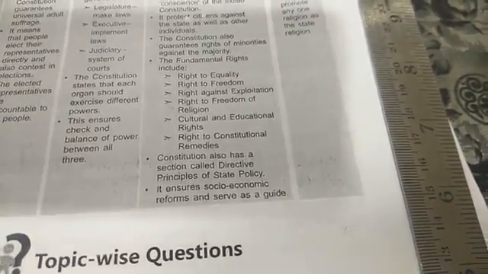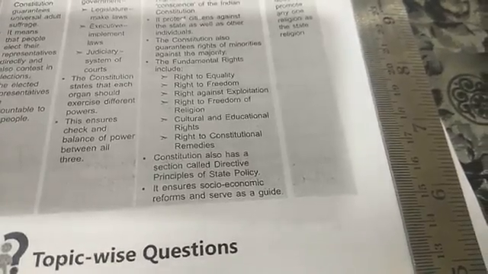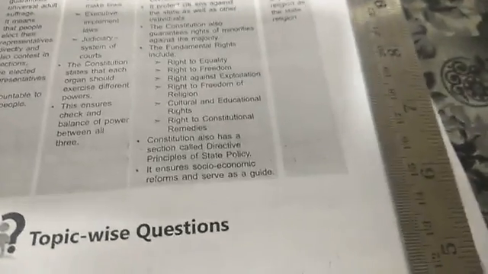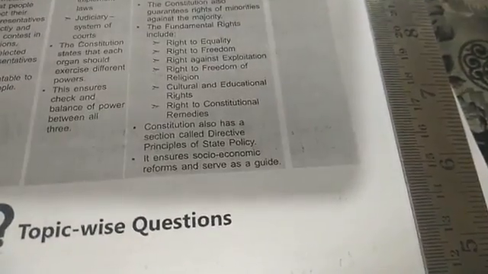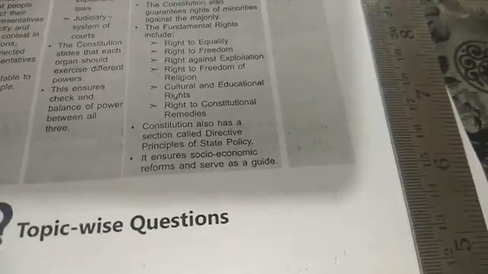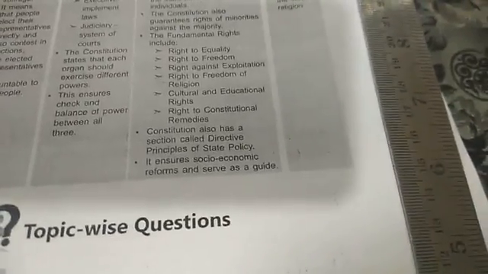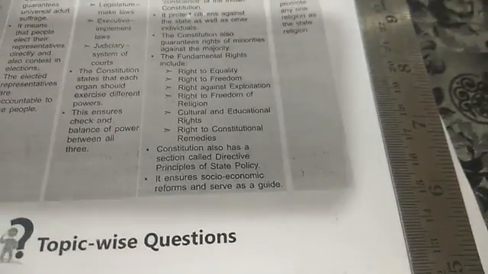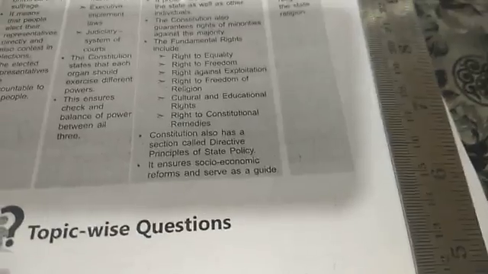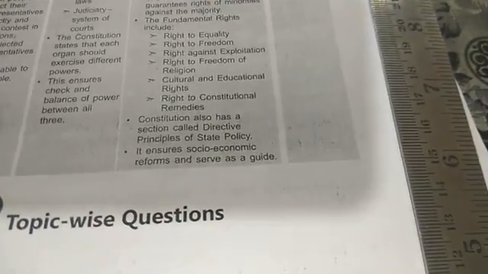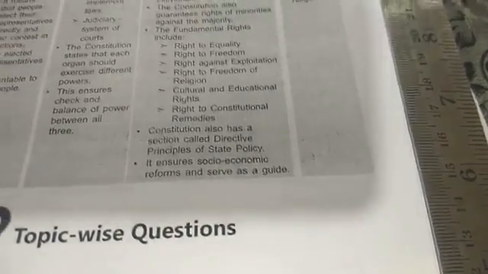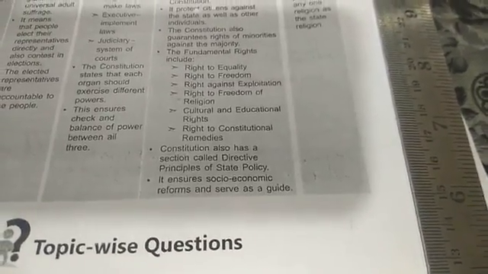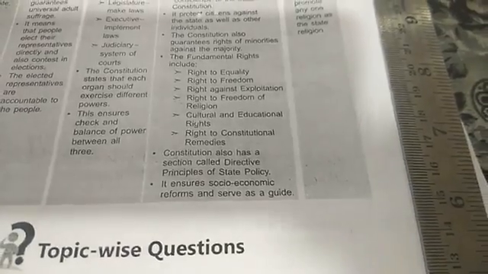There are no restrictions, and they are not forced to choose or follow any religion. Cultural and educational rights are also given, to follow their culture and to open educational institutions as per their religion, like madrasas, which we have already talked about under Muslims. Right to constitutional remedies.